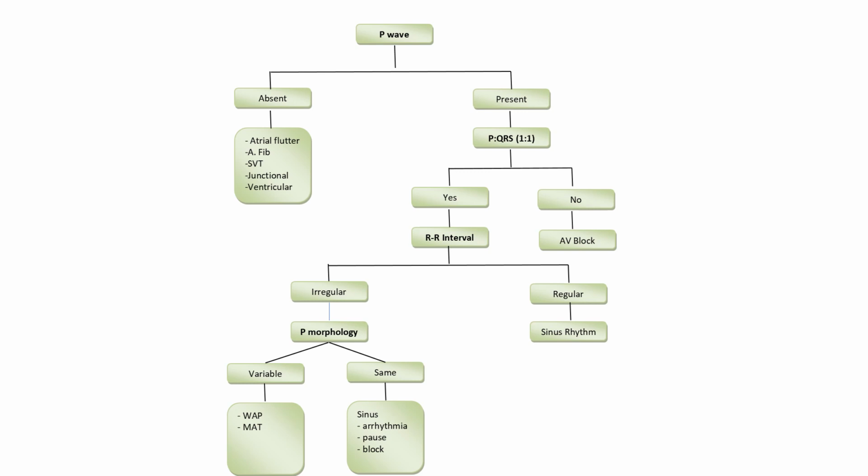If the P wave morphology is variable, then it is either a wandering atrial pacemaker or a multifocal atrial tachycardia. If the P wave morphology is the same, then it can be either sinus arrhythmia, sinus pause, or a sinus exit block.